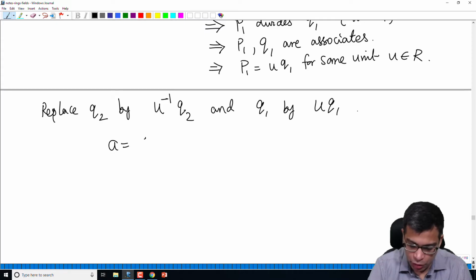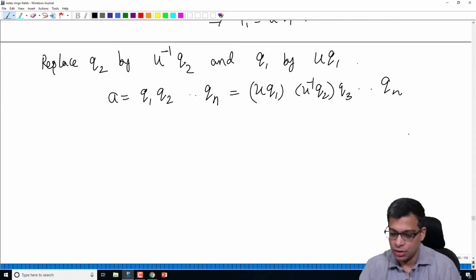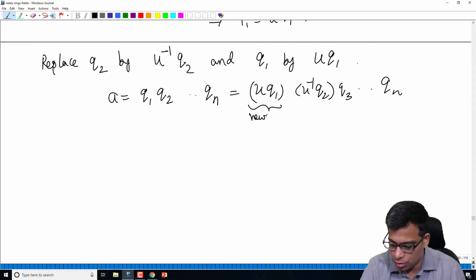So then what do I have? A is equal to, I am not changing anything, Q1, Q2 up to Qn. I am writing this as U Q1, U inverse Q2, Q3 up to Qn. So nothing is changed. I am just calling this the new Q1 and this the new Q2.